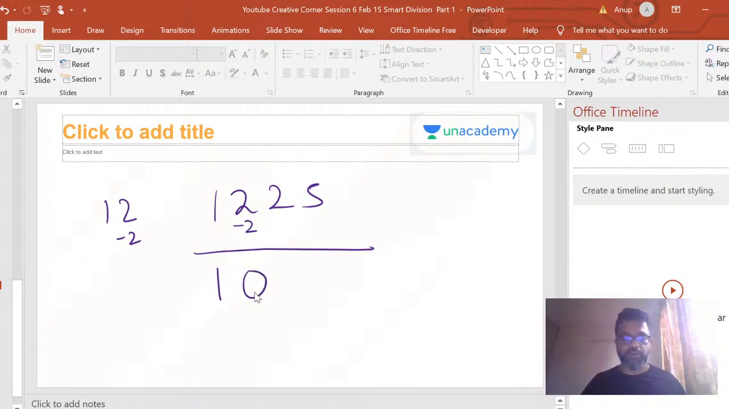Now do this operation, 0, right? Now take 0 and multiply by minus 2. What do I get? I get a 0. I bring this down here, 2. Now take a 2 and multiply by minus 2. I get a minus 4, right?